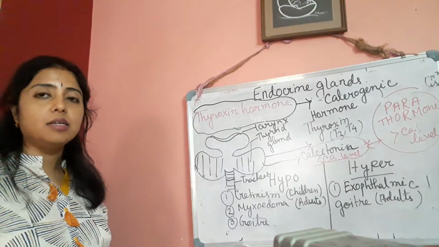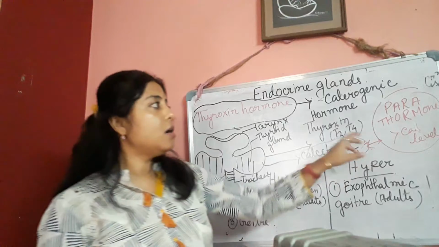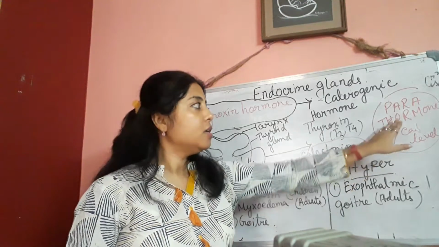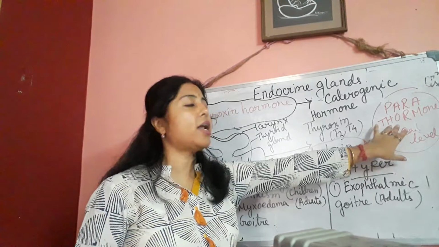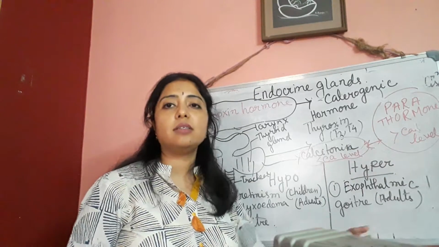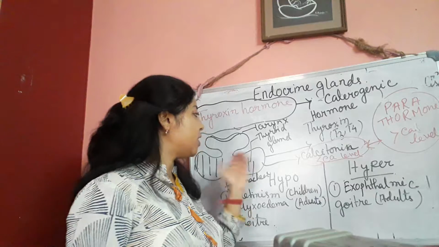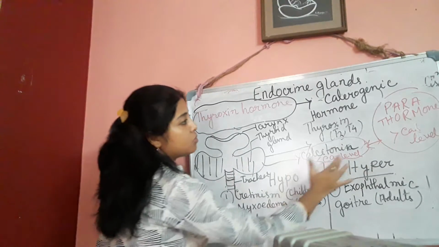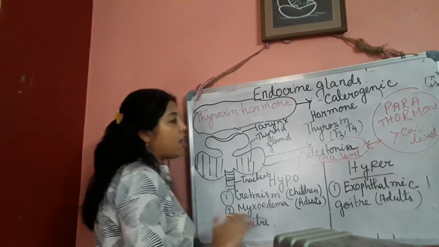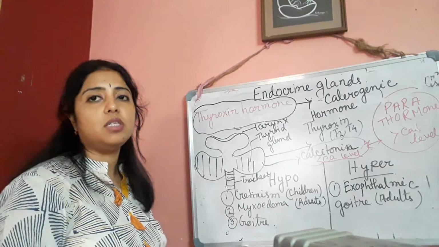Okay, another gland is there, that is the parathyroid gland. The hormone which is secreted from the parathyroid gland, which is present parallel to the thyroid gland, is known as parathormone. This calcitonin and this parathormone have an antagonistic effect to each other.